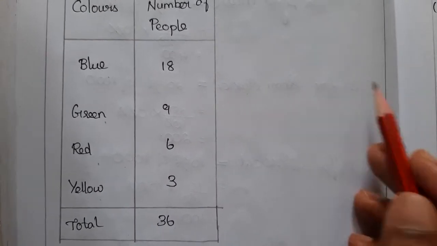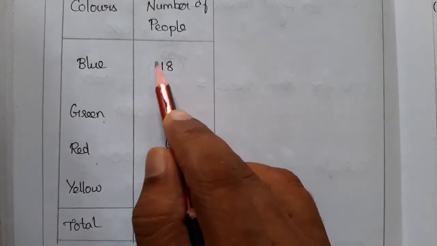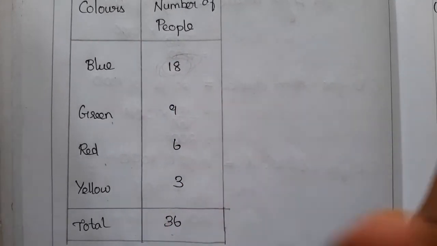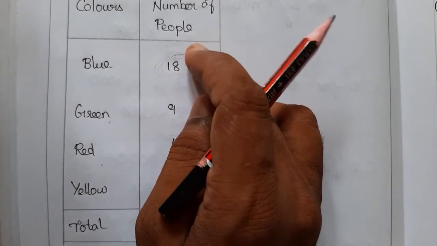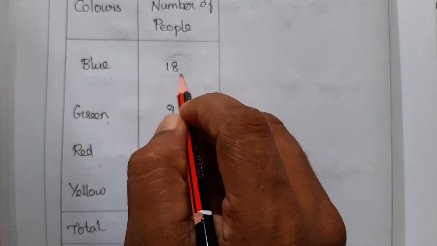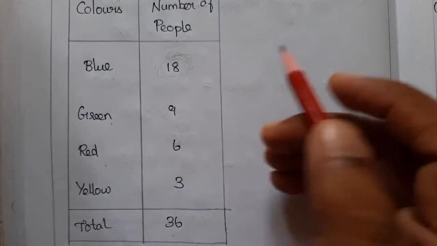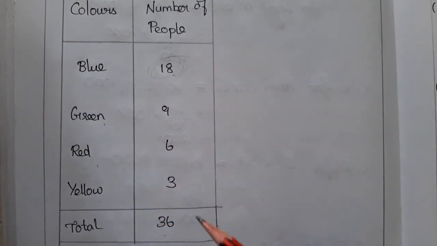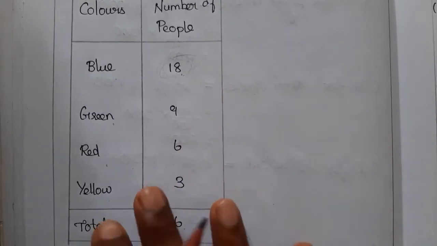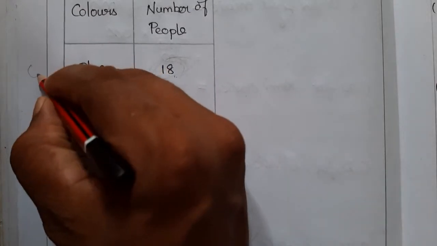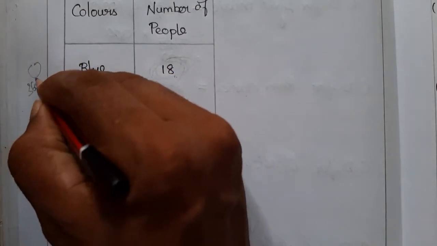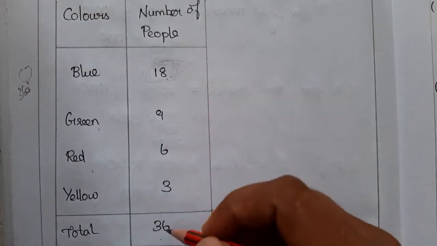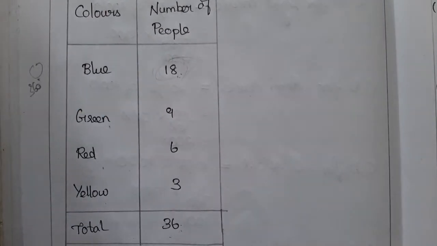That's very easy, right? So the number of people who like blue divided by the total, into 360, we will be finding how much is required for the blue, right? So the number of people who like blue divided by the total, into the total angle. One complete angle we call it 360, right? The required divided by total into 360.